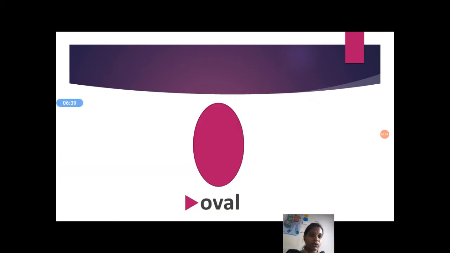Next it is an oval. Oval, spelling O-V-A-L. Oval has no sides. It also looks like a round, but it has two edges like this. These do not look round, so it is an oval shape. Let's see examples of the oval shape.